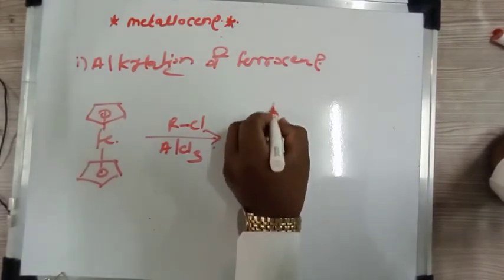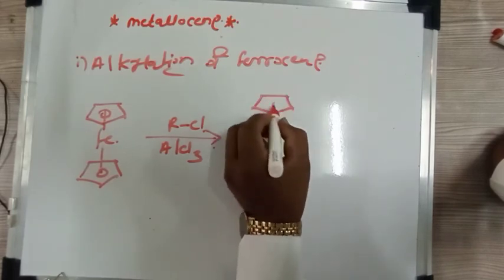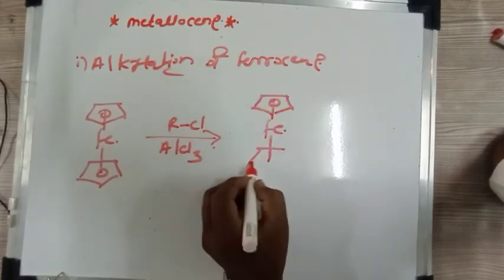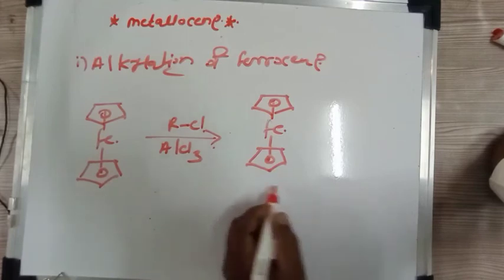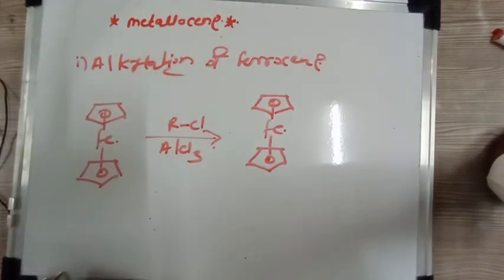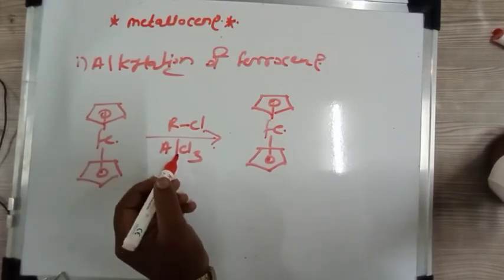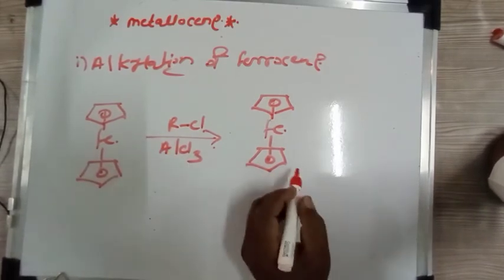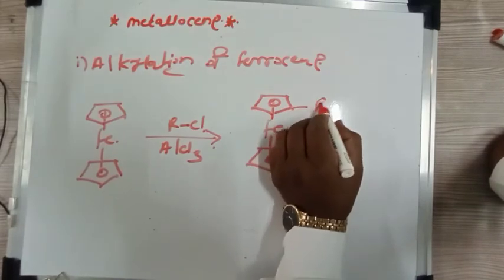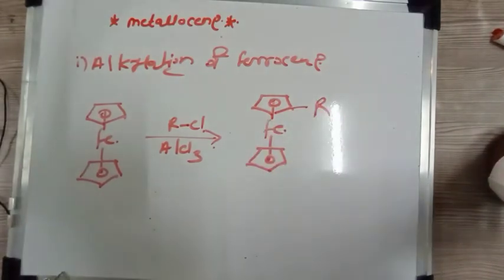Fe. So this ferrocene is nucleophilic in nature, that is it is electron rich and it will attack the carbocation which is generated in presence of Lewis acid. So in this case we get the R group attached to one of the cyclopentadiene ligands.